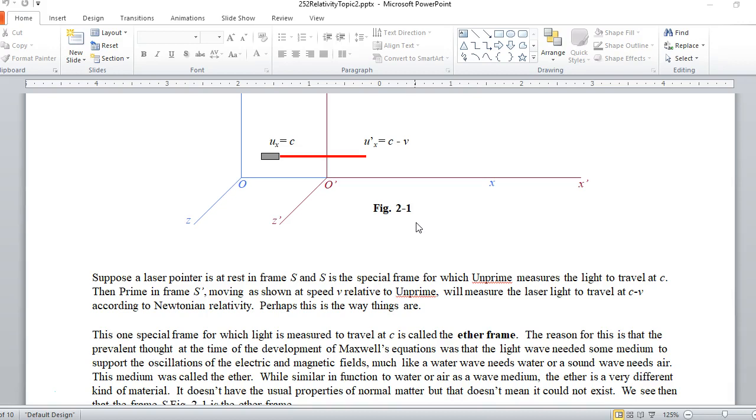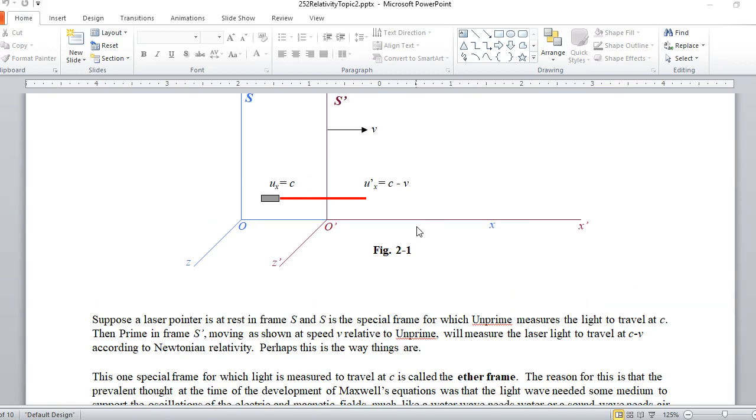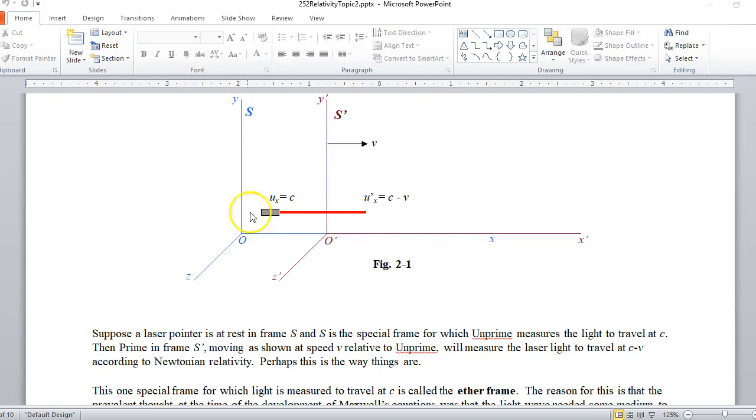It was very strange stuff because we're not really aware of it other than that it supports the oscillations for light. But people thought there has to be a special frame that's at rest with respect to this mysterious ether. That's called the ether frame, and that is the frame where light travels at C. So anybody who's moving through the ether, in other words not in the ether frame, has to measure a different speed for the speed of light.